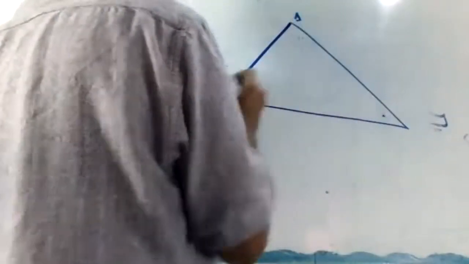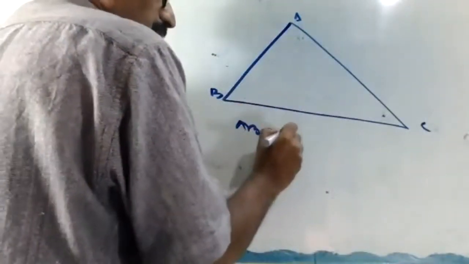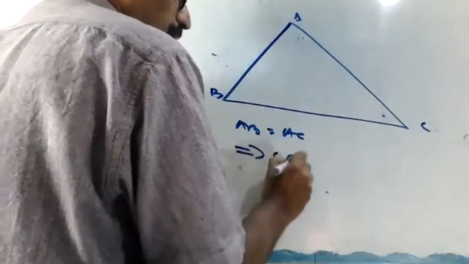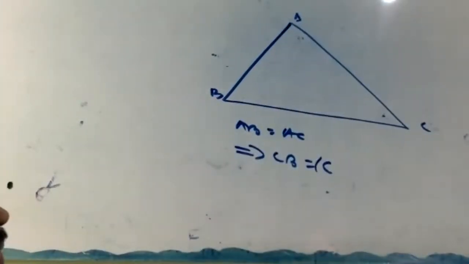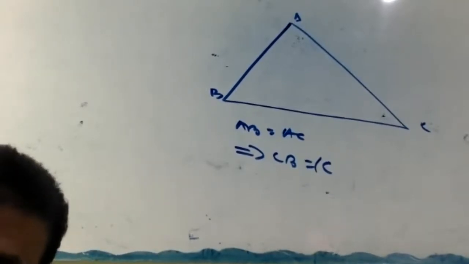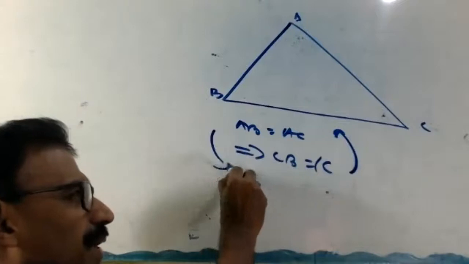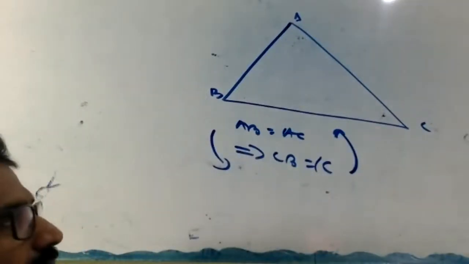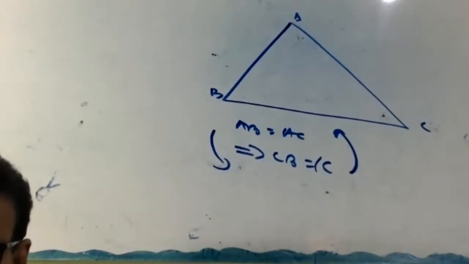Look at here. What was the original theorem? The original theorem is AB equal to AC. We proved angle B equal to angle C. Correct or no? This is the original theorem. Now, the converse goes like this. Converse is what? Angle B equal to angle C. Prove that AB equal to AC. This is the one. Both understood or not?